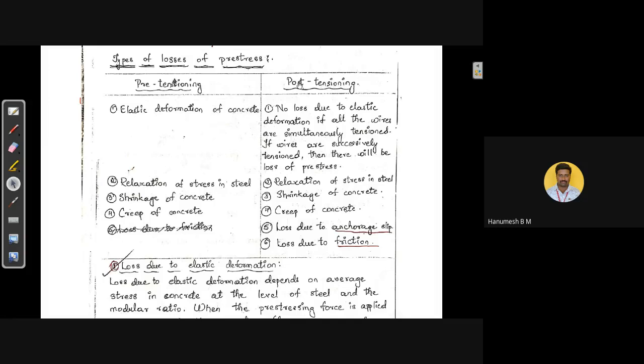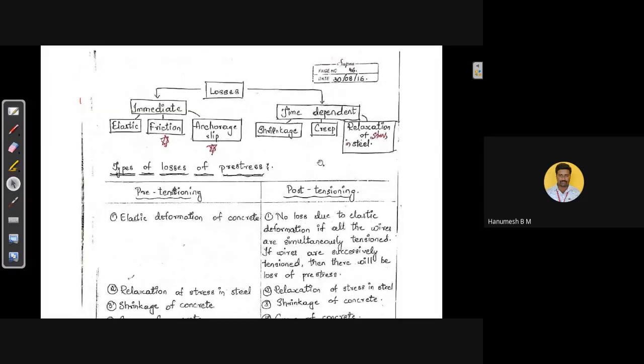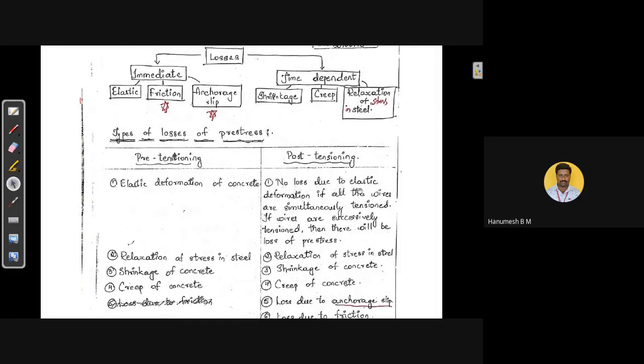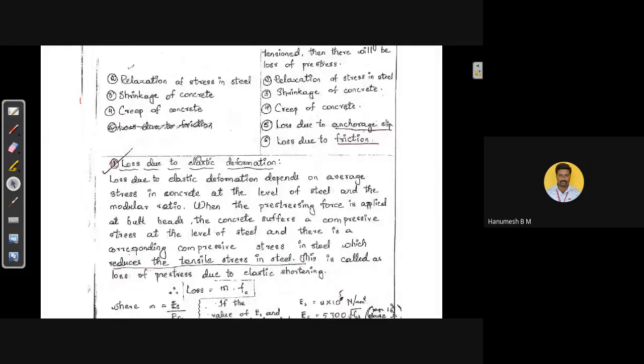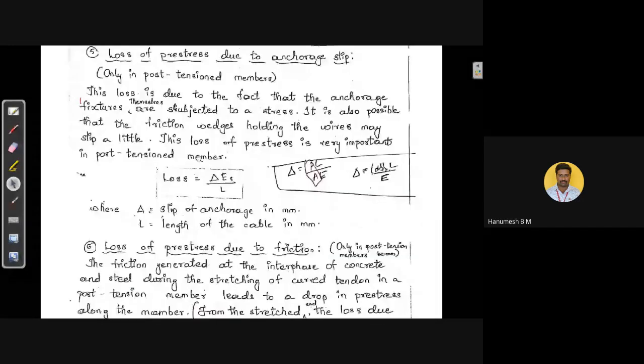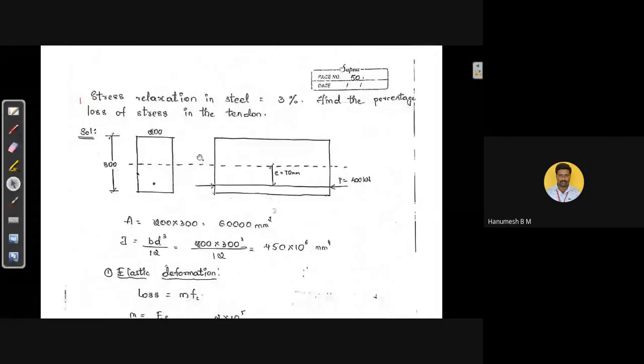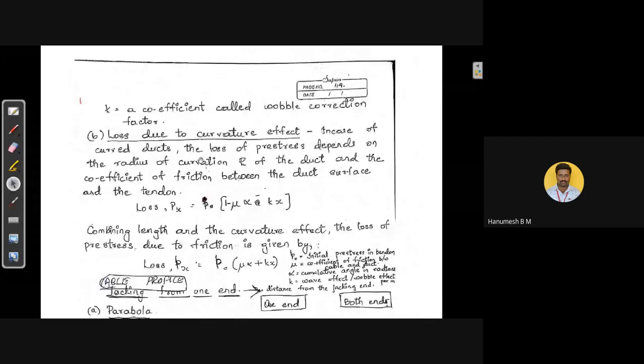In the same way, explain the types of losses in post-tension members means first we need to list all these 6 losses, and we need to emphasize on the elastic deformation. There will be no loss due to elastic deformation if all the wires are simultaneously tensioned, or at a time. If the wires are successively tensioned, then there will be loss of pre-stress. This is about the types of losses in case of pre-tension members. With this introduction, now we shall solve the problems to evaluate the losses in case of pre-tension and post-tension members.